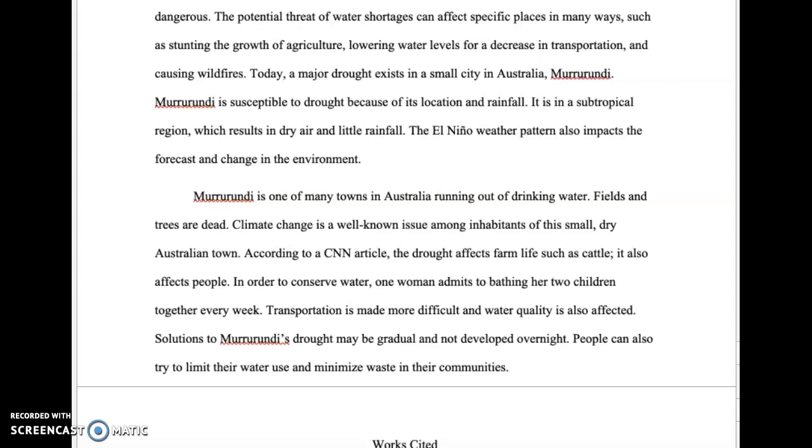Murrurundi is one of many towns in Australia running out of drinking water. Fields and trees are dead. Climate change is a well-known issue among inhabitants of this small, dry Australian town.